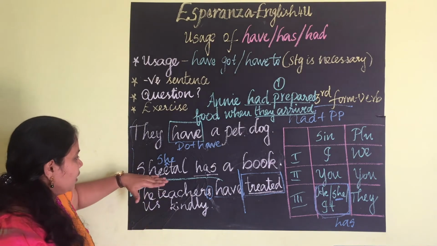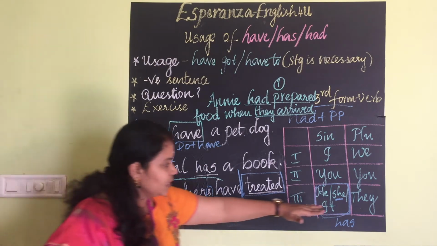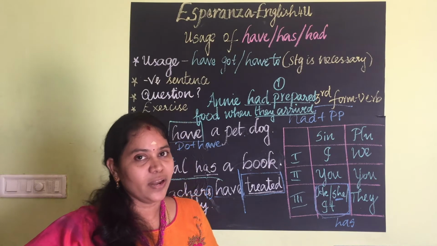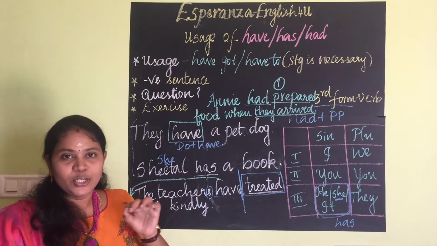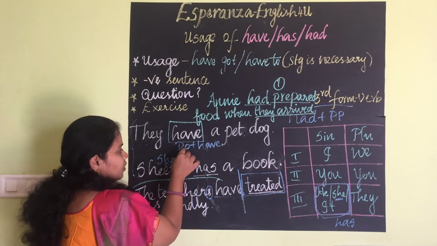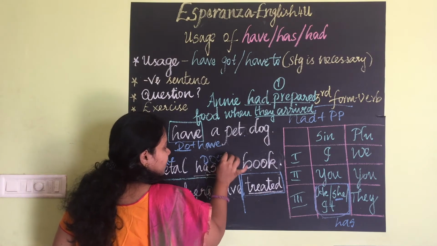Clear? Same thing. Sheetal has a book. So, for the third person singular, we are adding s or es, I already told you. So, how will the verb be? Do plus have for the others. For here, does plus have.